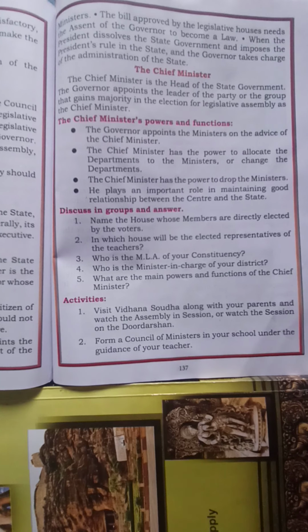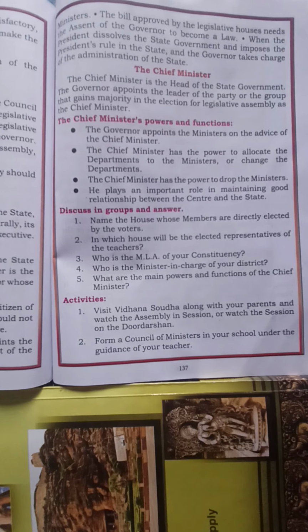Next we shall study the powers of the governor. The governor appoints the chief minister and on his advice appoints the rest of the ministers. He will appoint the chief minister. On the advice of the chief minister, the governor will appoint the other ministers. The bill approved by the legislature houses needs the assent of the governor to become a law. That he has to consider it.